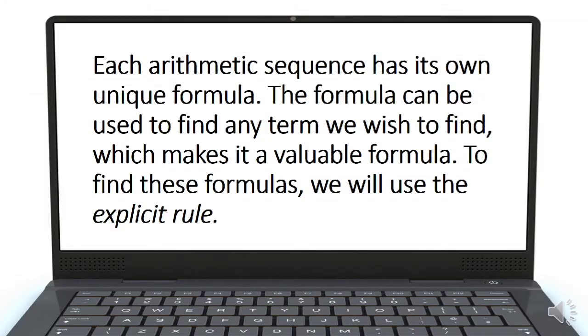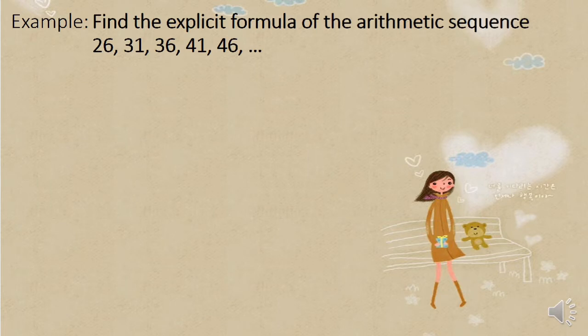Okay, so each arithmetic sequence has its own unique formula. So aside from yung general formula natin for arithmetic sequence, the formula can be used to find any term we wish to find, which makes it a valuable formula. And to find these formulas, we will use what we call the explicit rule. Okay, so let's take this example. Find the explicit formula of the arithmetic sequence 26, 31, 36, 41, 46, and so on.